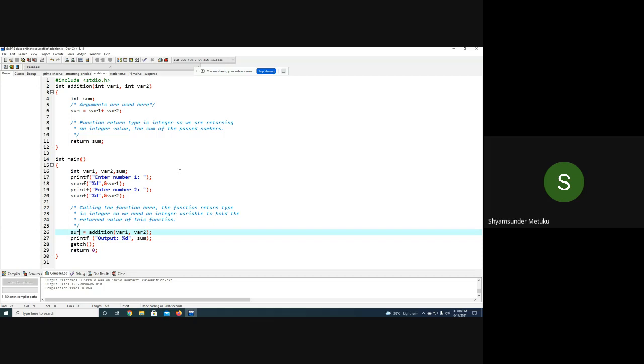Did I use a function declaration? I said there are 3 things, no? Function definition, function calling, and function prototype, or a function declaration. Did I do the function declaration in this program? Done or not? You respond.